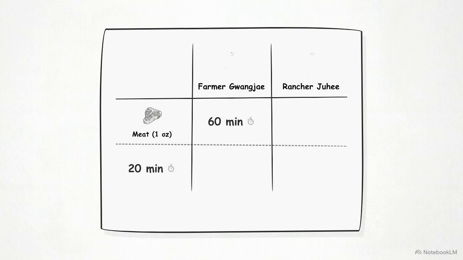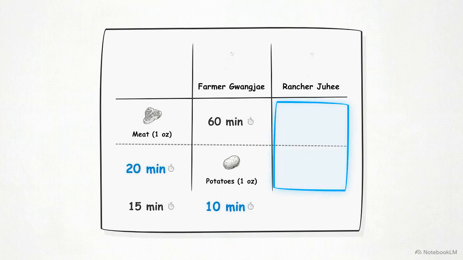Consider the case of farmer Gwangjae and rancher Juhee. To produce 1 ounce of meat, Gwangjae requires 60 minutes, while Juhee only needs 20. For an ounce of potatoes, Gwangjae takes 15 minutes, while Juhee takes 10. Since Juhee requires less time to produce both goods, she holds what economists call an absolute advantage. She is simply more productive in every category.